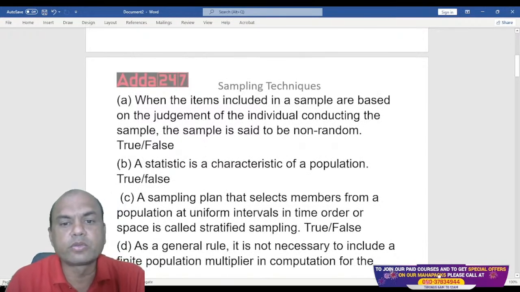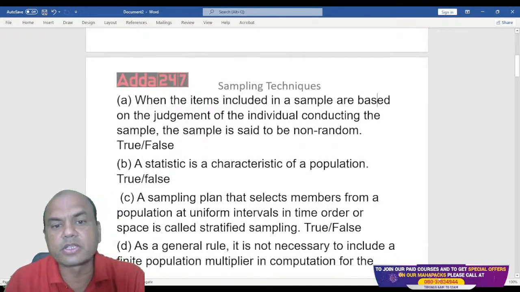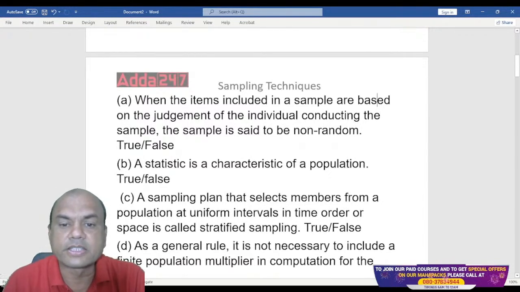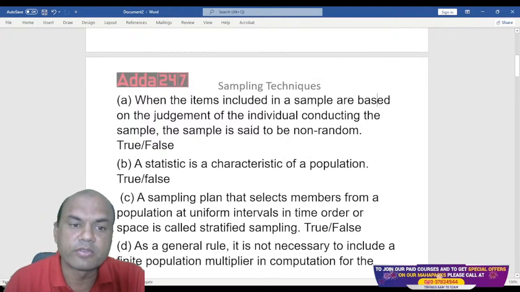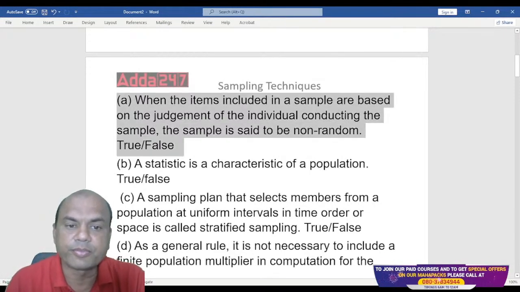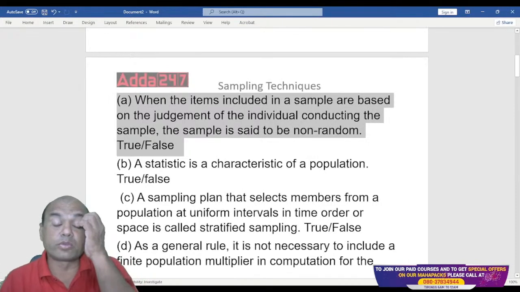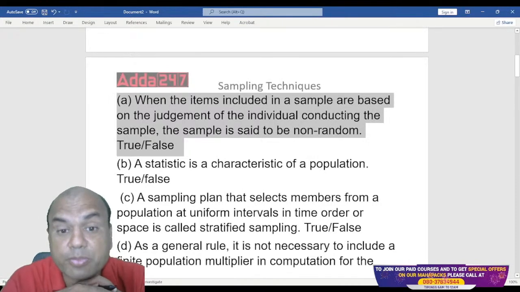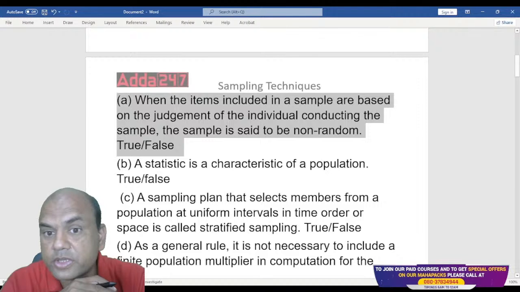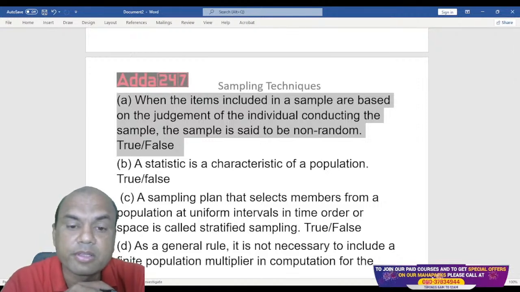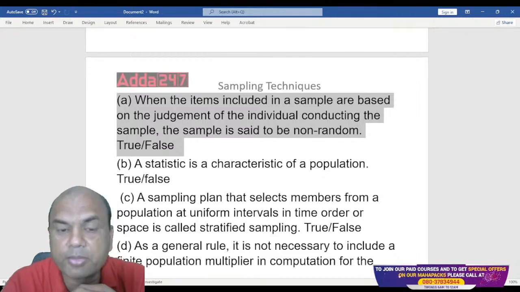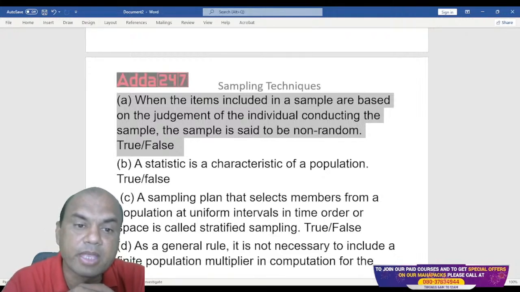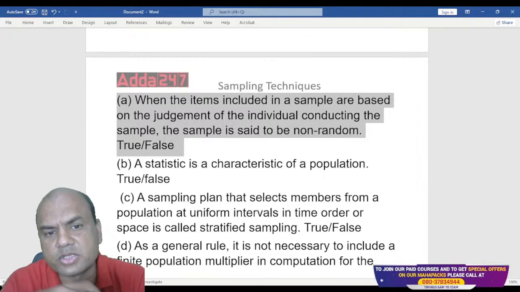When the items included in a sample are based on the judgment of the individual conducting the sample is said to be non-random. Is it true or false? We are talking of this A1 now. When the items included in the sample are based on the judgment of the individual conducting the sample is said to be non-random. What do you say, guys? Type in the comment section true or false. I want the answer only in true or false.